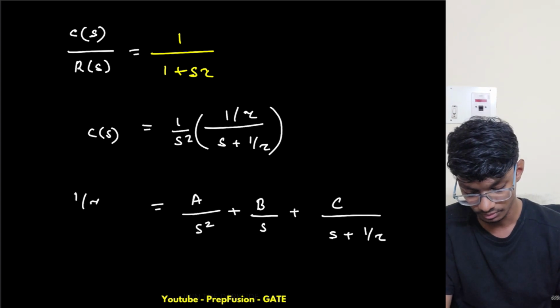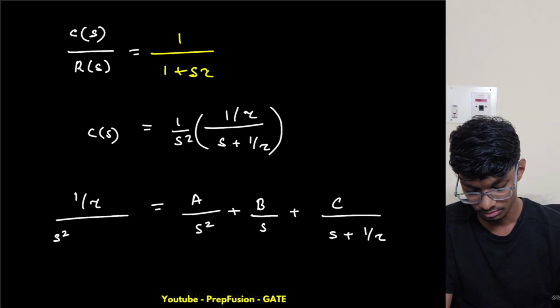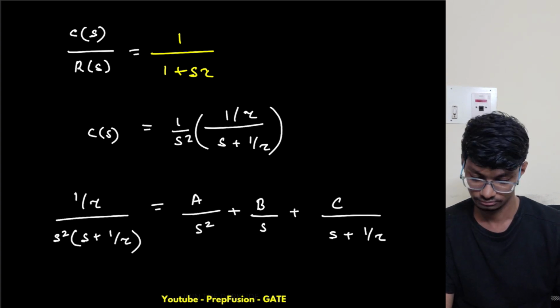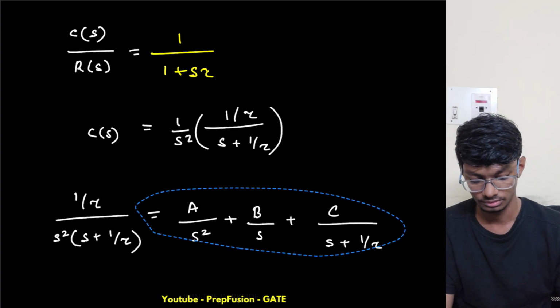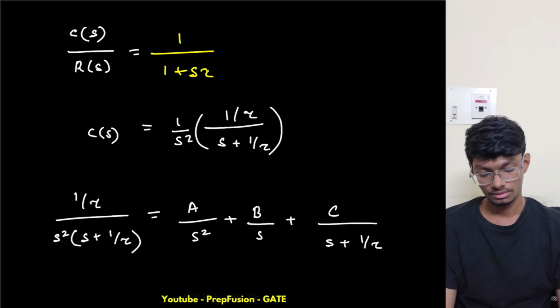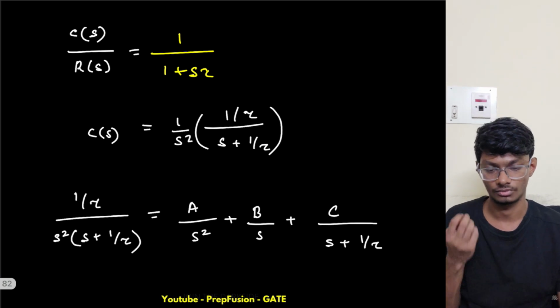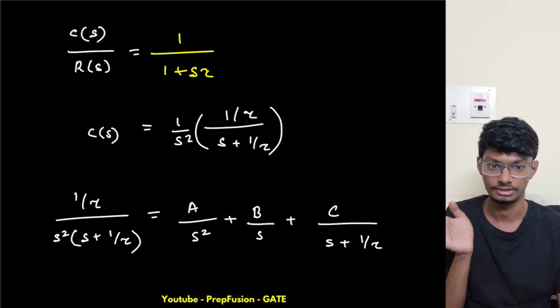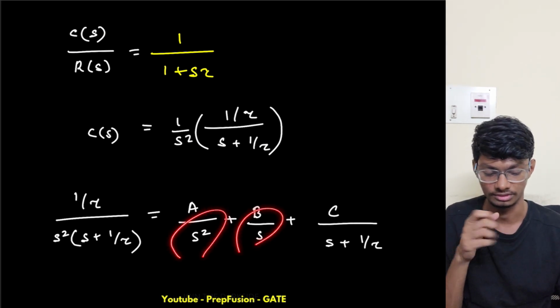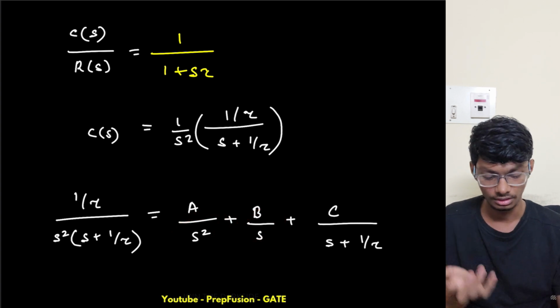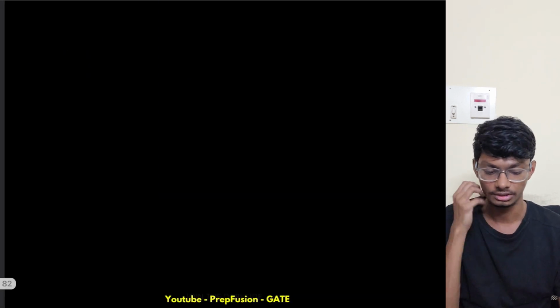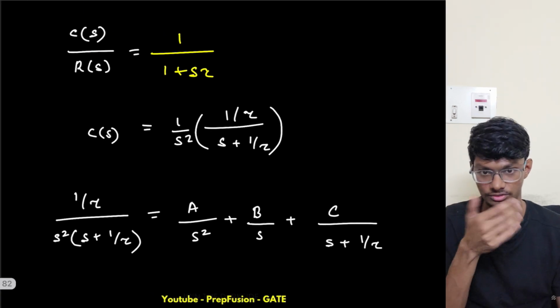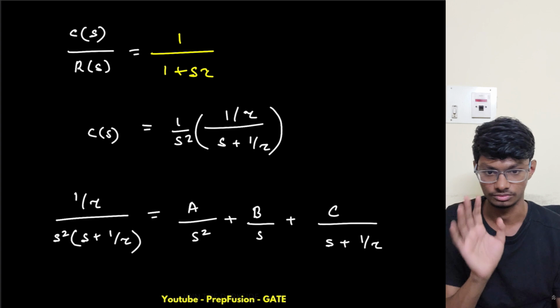I have simply 1 by tau into s square into s plus 1 by tau, okay. So yeah, this is basically my left hand side and right hand side. I've just broken down into different terms of the denominator. Now I will use that formula for partial fraction. Basically I will equate the coefficients, and I'll put s equals to 0, s equals to minus 1 by tau also. All those things I will do.